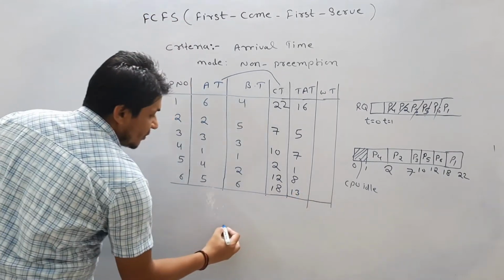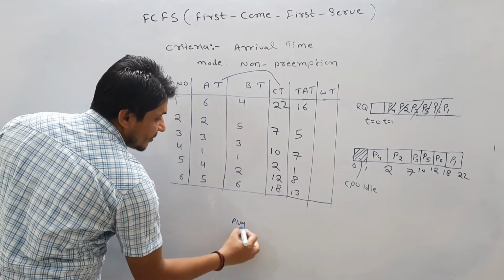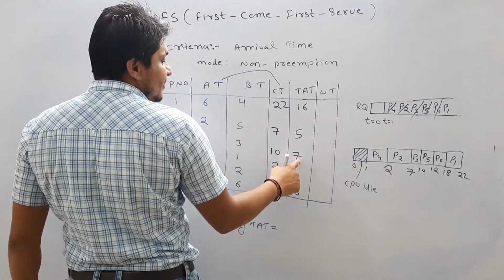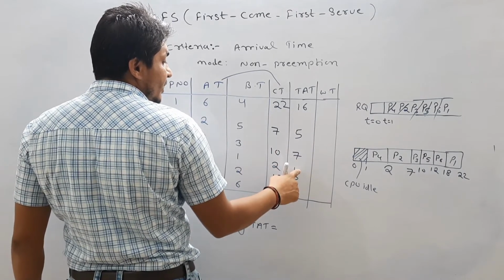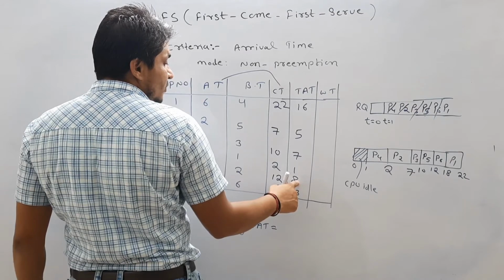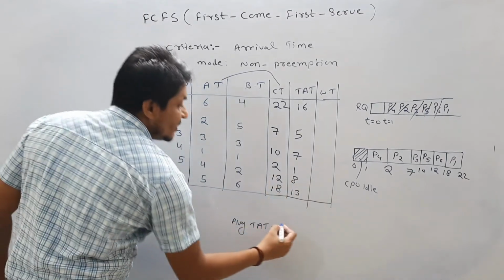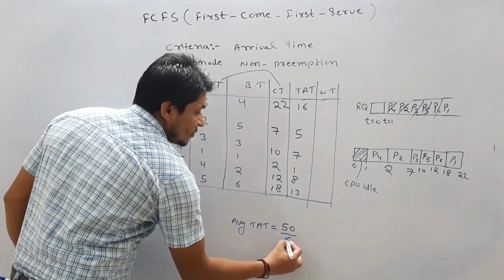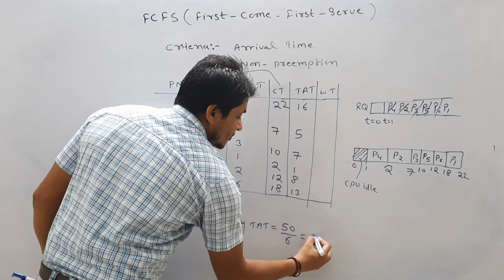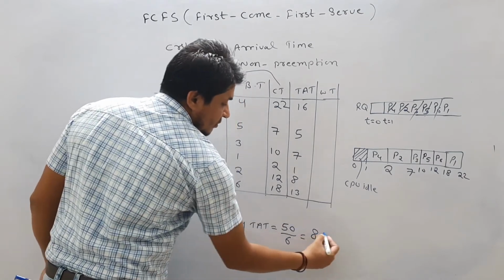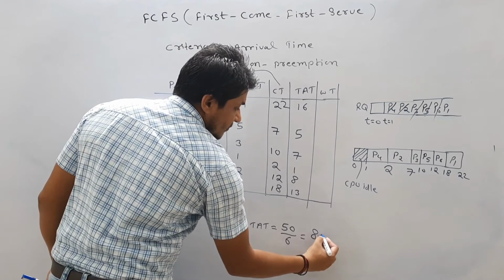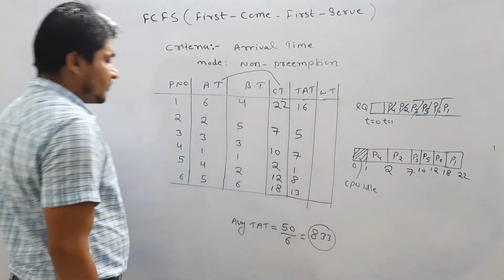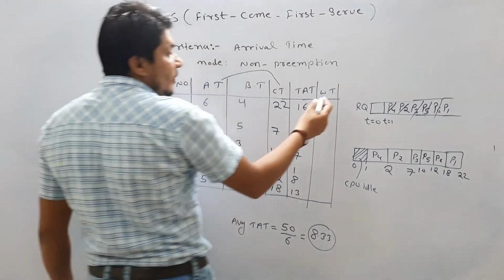So how can we calculate the average turnaround time? Average turnaround time is going to be, you can calculate 16 plus 5, 21, 21 plus 7 is going to be 28, 29 plus 8 is going to be 37, 37 plus 13 is going to be 50, divided by how many number of processes are there? Total 6 processes are there. So in this way you can calculate. So it is going to be 8.33 seconds. Okay, so similarly you can calculate the waiting time also.